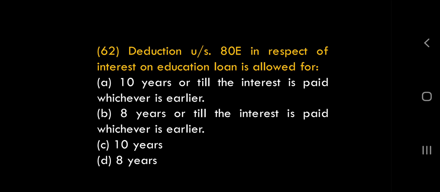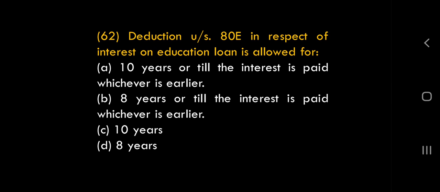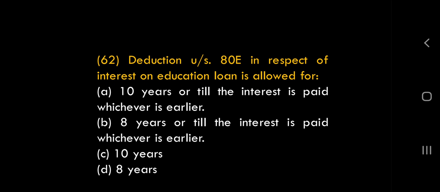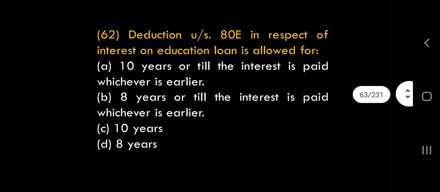So what is the right answer? Sorry, whichever is earlier should be the word, right? 8 years is the maximum period. So 8 years or the actual interest payment period, whichever is earlier, that many years you will get the deduction. So what is the right answer? Yes, the right answer is B. Many times when we see this type of question, we jump and see, oh, 8 years is given and we'll take D. Please don't be over enthusiastic. In MCQ questions, those who are super talented students make a lot of mistakes because of their enthusiasm.